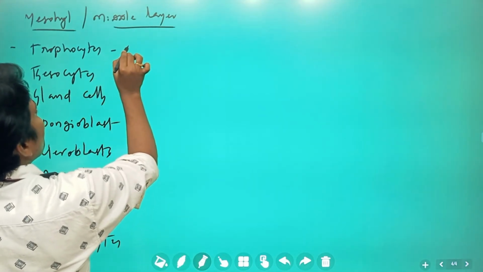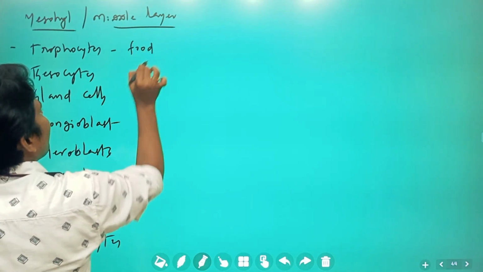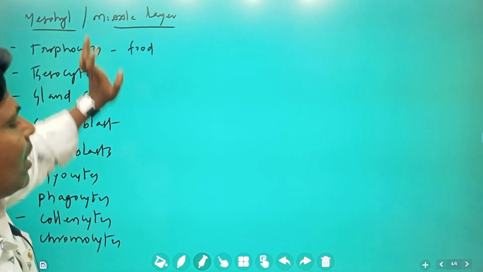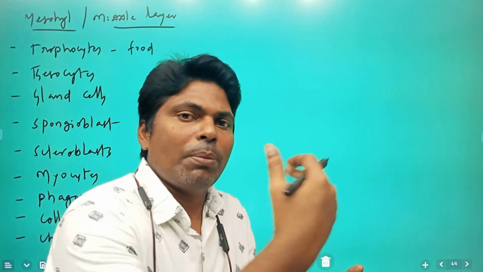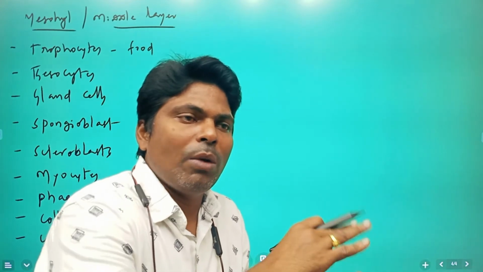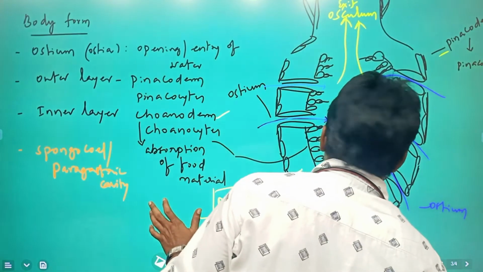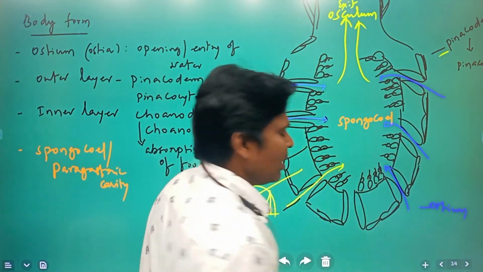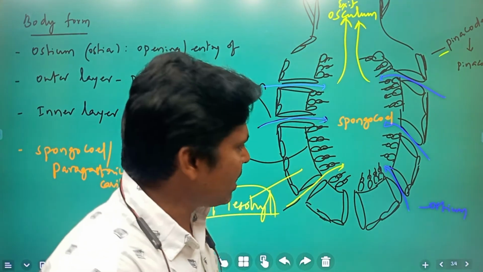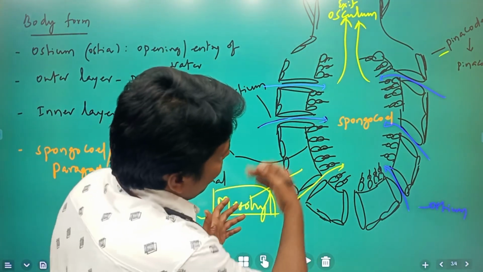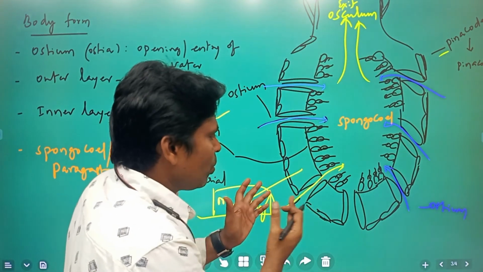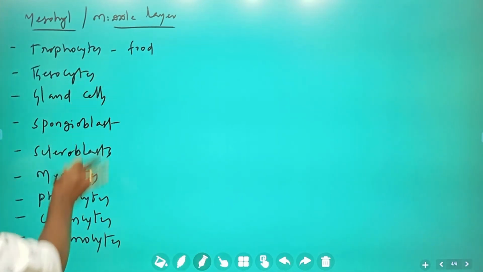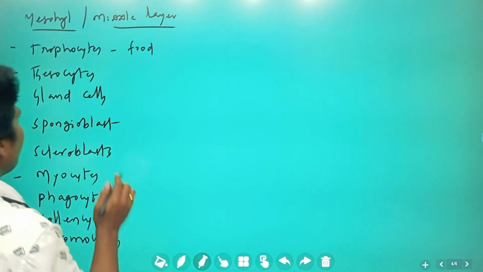These are responsible for providing food to all the cells. These are the cells present in the mesohyl, or middle layer. What is the middle layer? Outer pinacoderm, inner choanoderm, and in the middle is this layer, which consists of various cells belonging to the outer pinacoderm as well as the inner choanoderm. These cells are responsible for many functions.